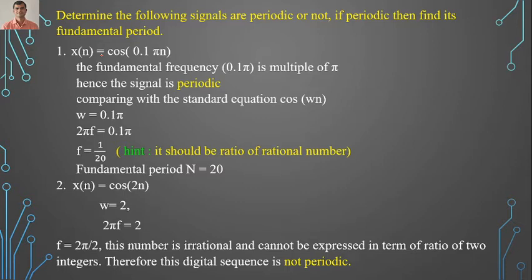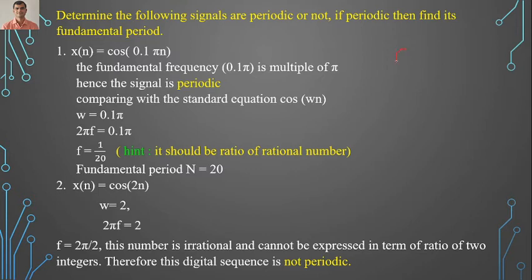Now the first one is x of n is equal to cos 0.1 pi n. What is the meaning of this signal? We have x of n as a cos wave and it is represented as 0.1 pi n. We know the standard formula.